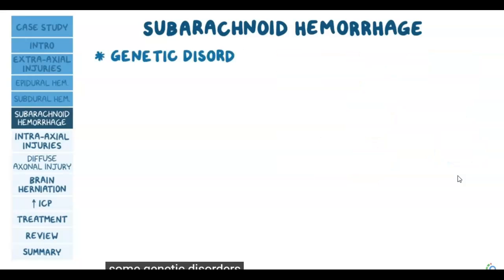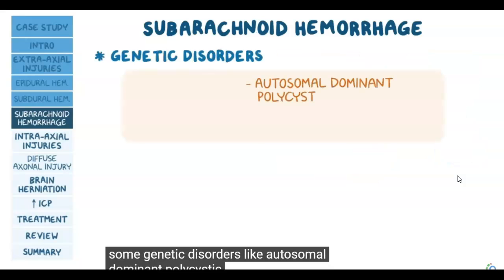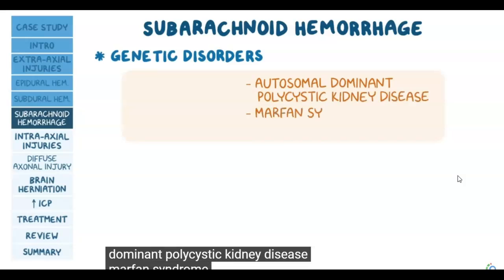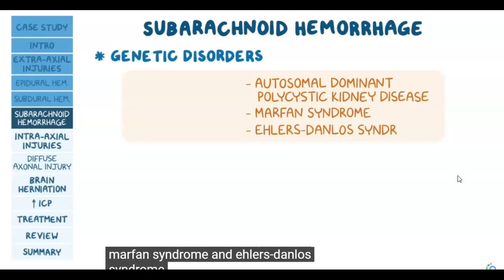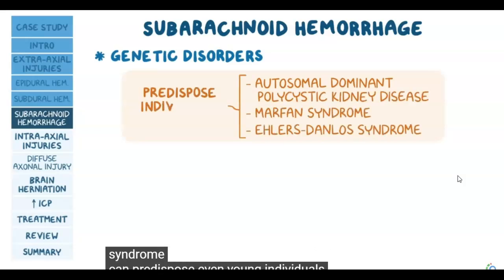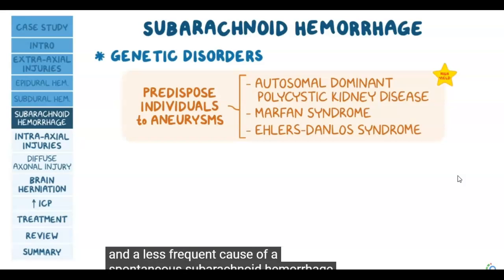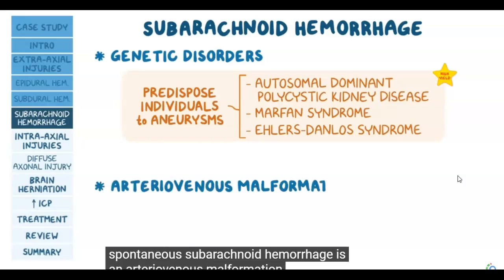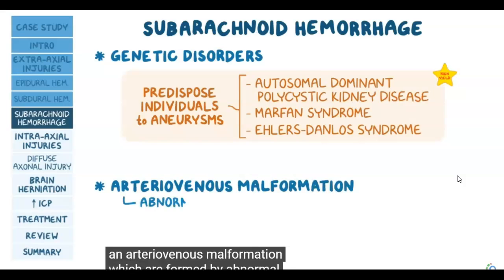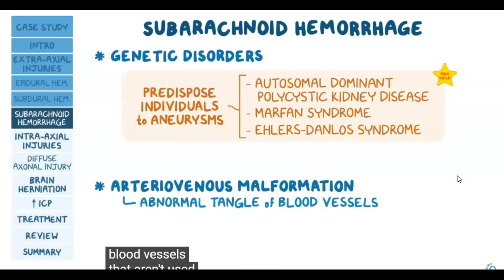Some genetic disorders like autosomal dominant polycystic kidney disease, Marfan syndrome, and Ehlers-Danlos syndrome can predispose even young individuals to saccular aneurysms, and that's a fact that gets frequently tested on the exams. And a less frequent cause of a spontaneous subarachnoid hemorrhage is an arteriovenous malformation, which is formed by abnormal tangled blood vessels that aren't used to high arterial pressures and can rupture easily.